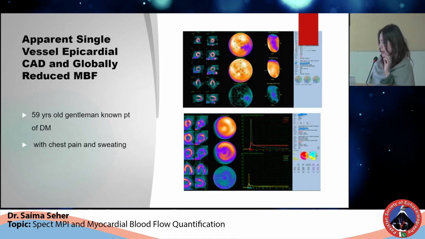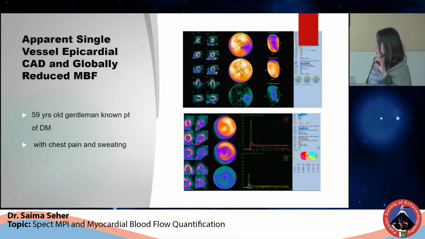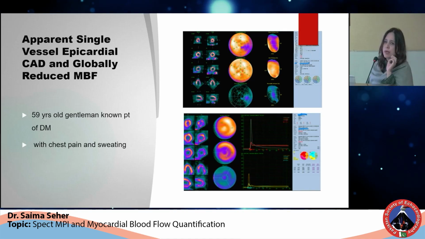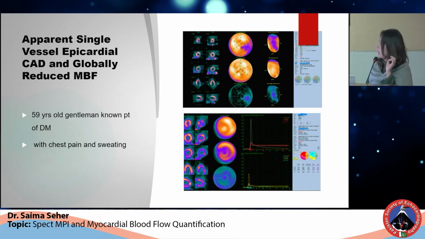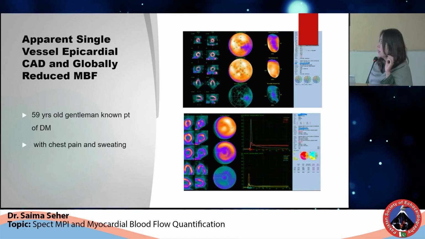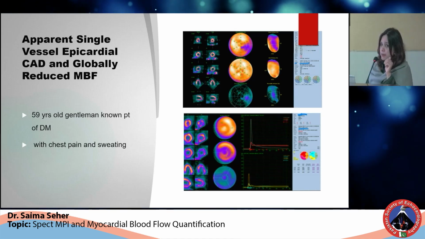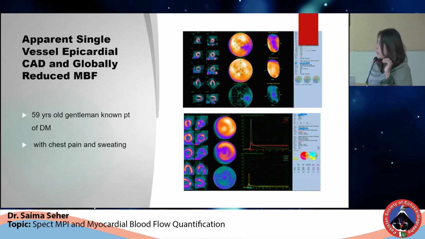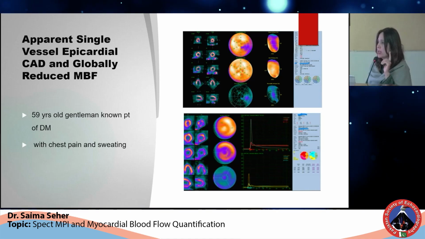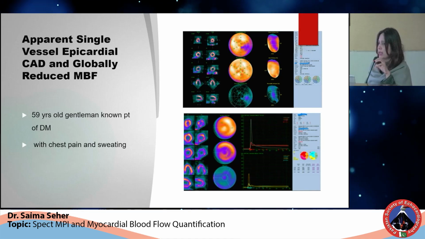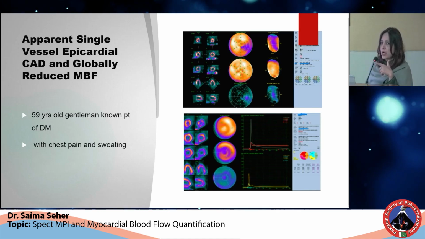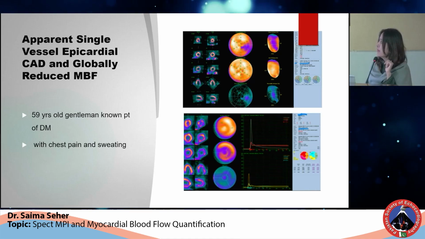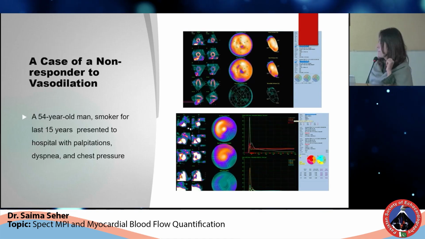This is a 59 years old gentleman, a known diabetic, presented with chest pain. When the scan was done, he had moderate to severe reversible ischemia involving infralateral and adjoining anterolateral wall. But his MBF and MBFR was reduced in all the 3 territories. When angiography was done, the patient had TVCAT. So the disease was not confined to one artery, the patient had TVCAT. So this is how this new quantitative parameter helps us in better estimation of extent and severity of disease.